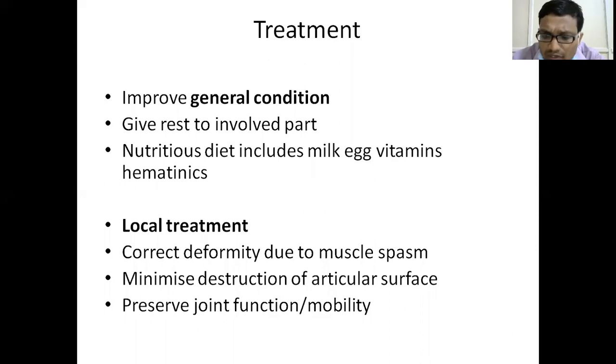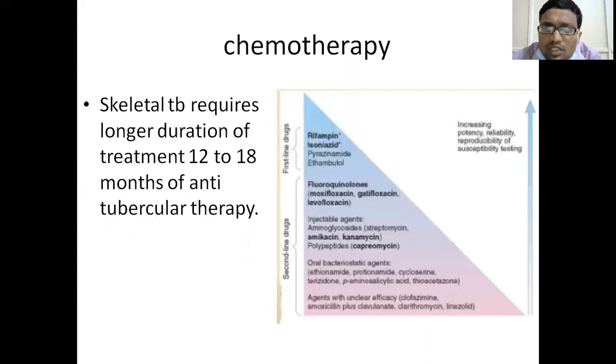Local treatment I have told, and then comes chemotherapy, the drugs. Regimens come and go. Newer regimens are getting included and older regimens are being dropped.